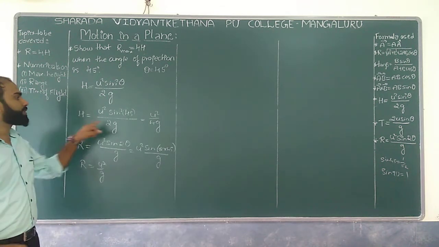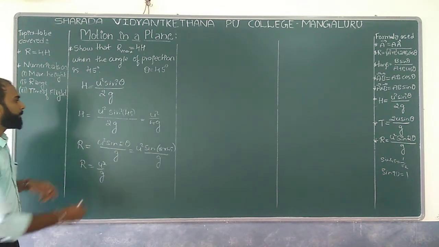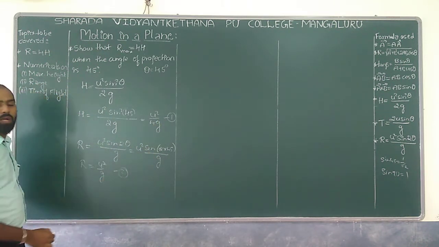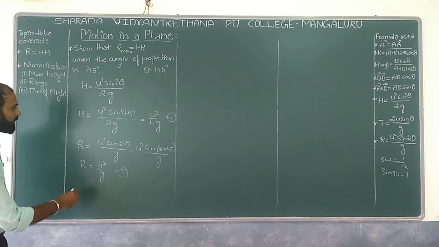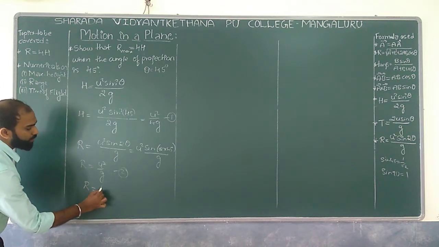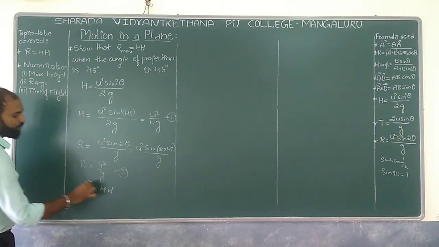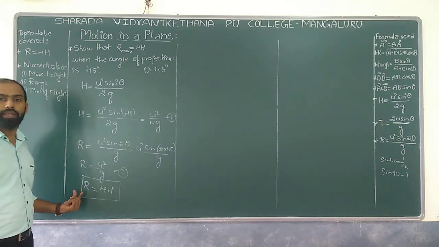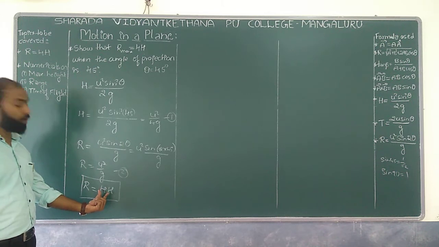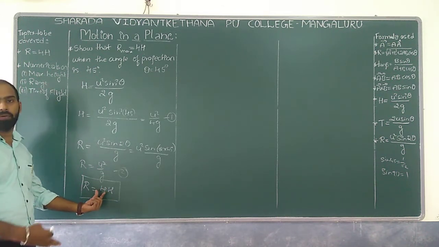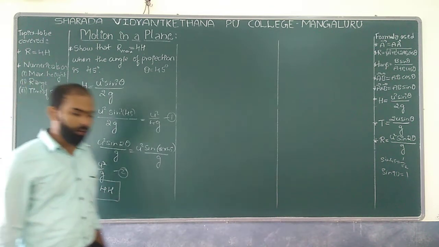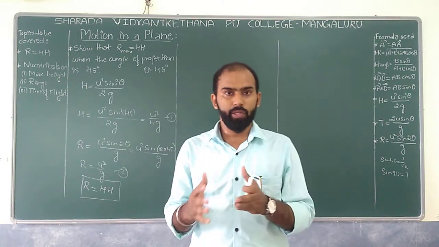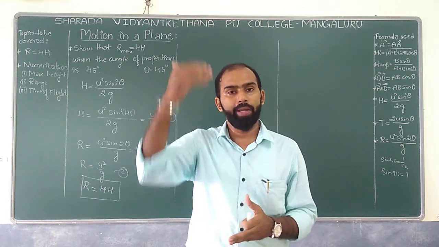So here we have R equal to u square by g, and if I compare equation 1 with equation 2, what can we have? R is equal to 4 into H. Which means the range is 4 times the height. So this is what we can have under the concept, if I want to prove that R max is equal to 4 times the height.